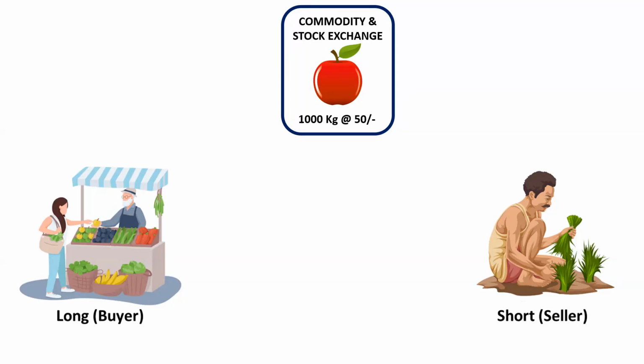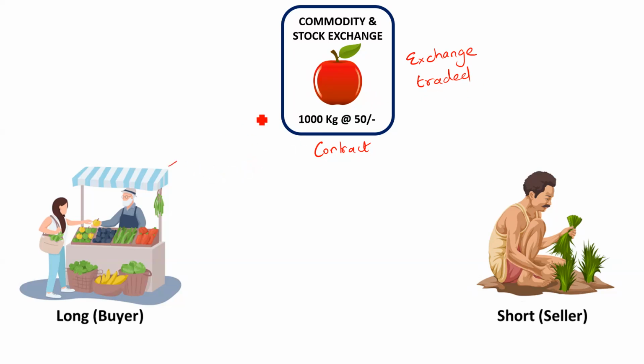So till now we have learned about the forward market in which two parties are coming together, entering into a contract, customizing the contract, and facing certain kinds of risk. Now let us say there is a commodity and stock exchange in which there is a contract on 1000 kg apples which is trading in the market. So this is an exchange traded contract. That means this contract is traded on an exchange.